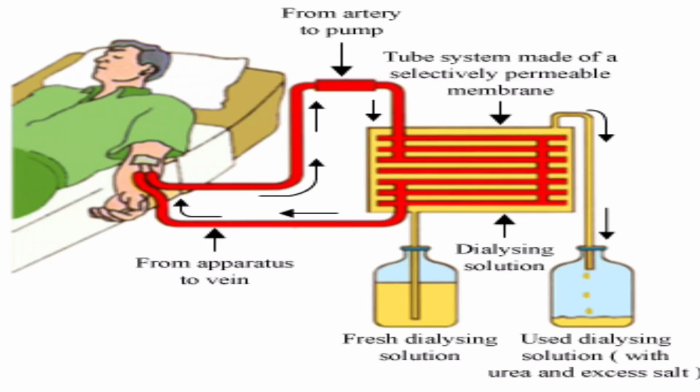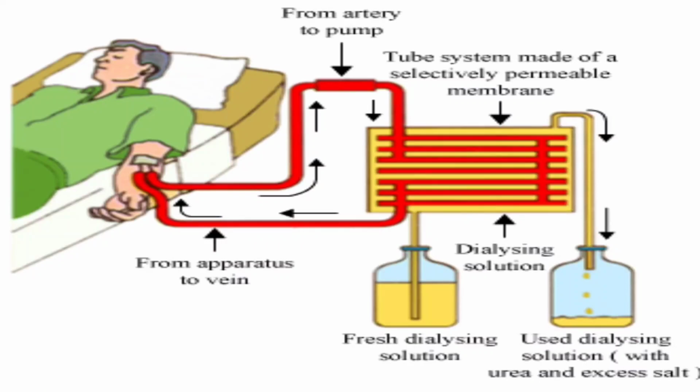In this picture, the blood comes from an artery in the patient's arm and is made to flow into the dialyser of a dialysis machine, made of long tubes of selectively permeable membrane which are coiled in a tank containing dialysing solution. The dialysing solution in the tank contains water, glucose and salts in similar concentration to those in normal blood.